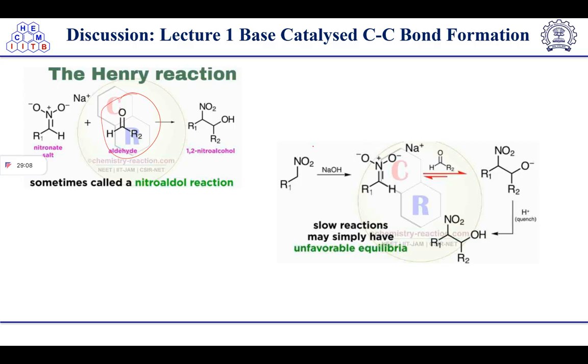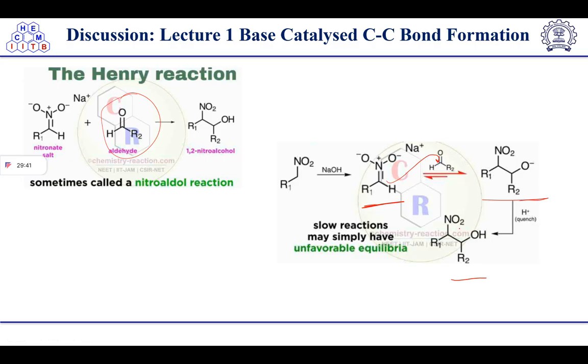So with the nitronate salt, what will happen here? Proton abstraction will take place from here, and it will form this type of intermediate. Now this intermediate is active, and it will attack the electrophilic center of the aldehyde, and it will form a nitro oxyanion intermediate. After this, quenching will take place, which will result in the formation of an alcohol, a nitro alcohol. So what happened in this case?